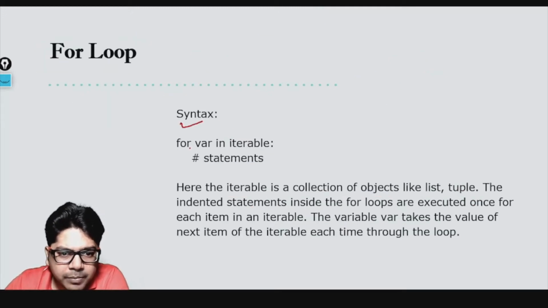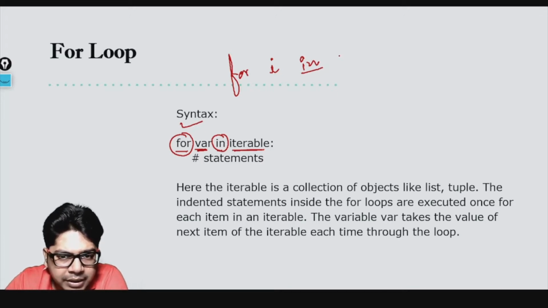The syntax of a for loop is: for var in iterable. Now this for is a keyword, this var is a variable, in is again a keyword, and this iterable can be different things. It can be the name of a list, or it can be a range function, it can be anything. Here you see, the iterable is a collection of objects like a list or tuple. And the indented statements inside the for loop are executed once for each item in the iterable.